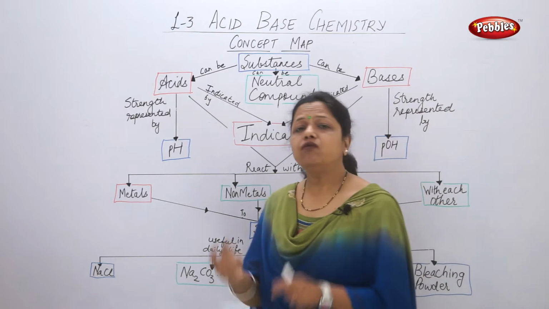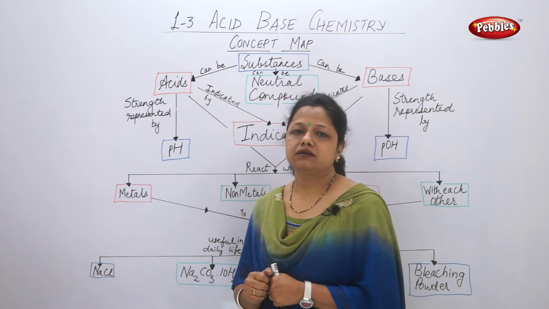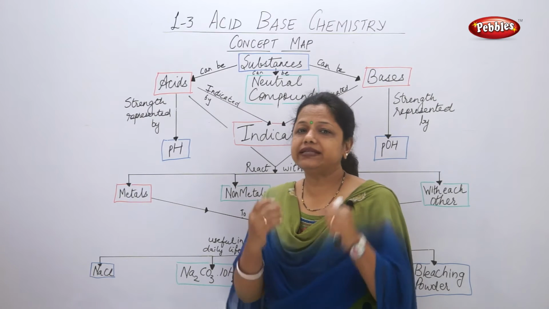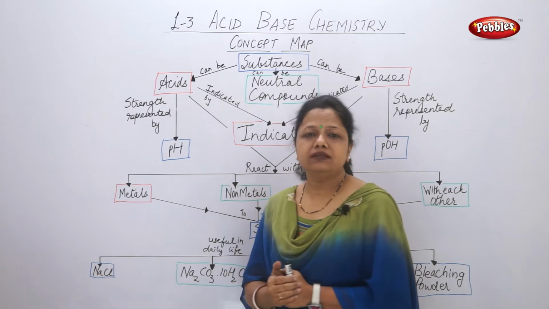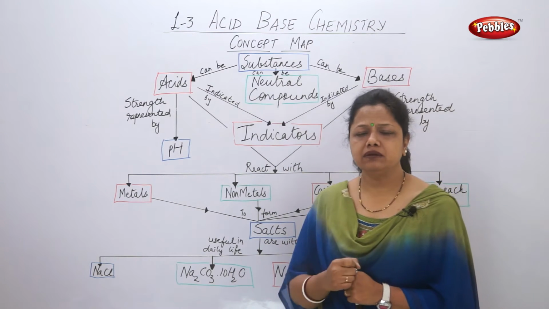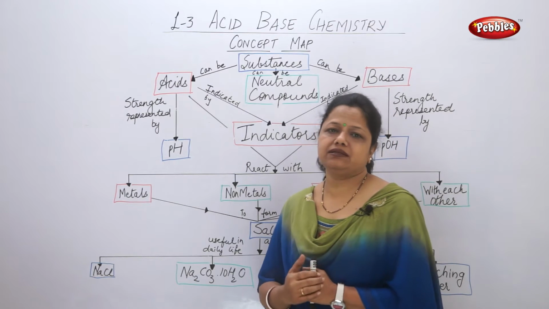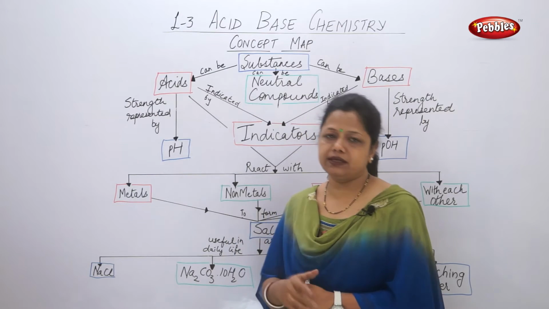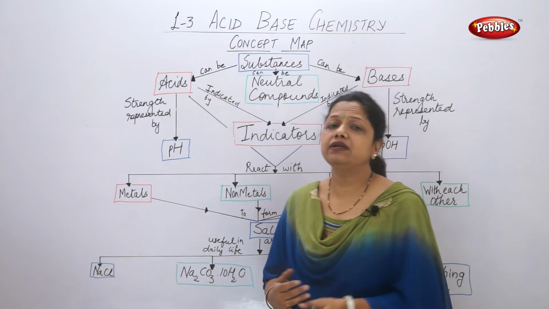An acid, what are the characteristic features? Acid has a sour taste. That means from the taste we can make out that it is sour, so it must be acidic. For example, lemon, tamarind, orange, all are acidic in nature. These are present in nature. That means I am talking about natural food.